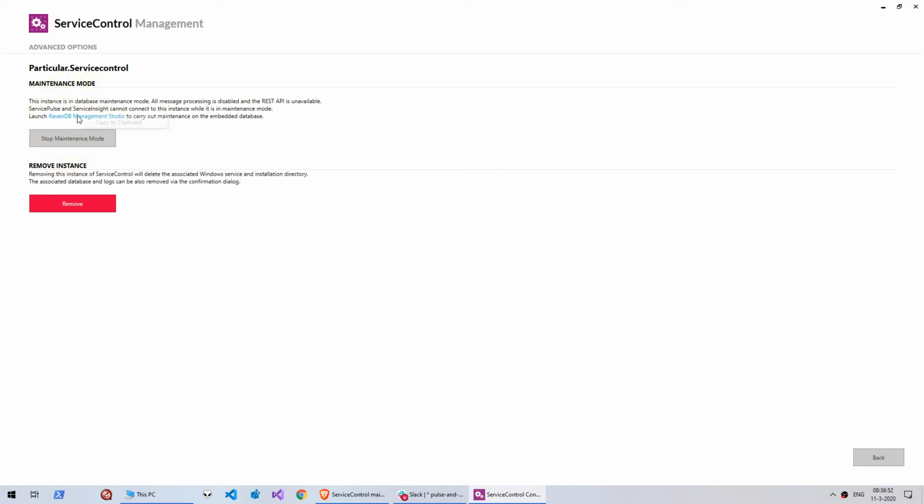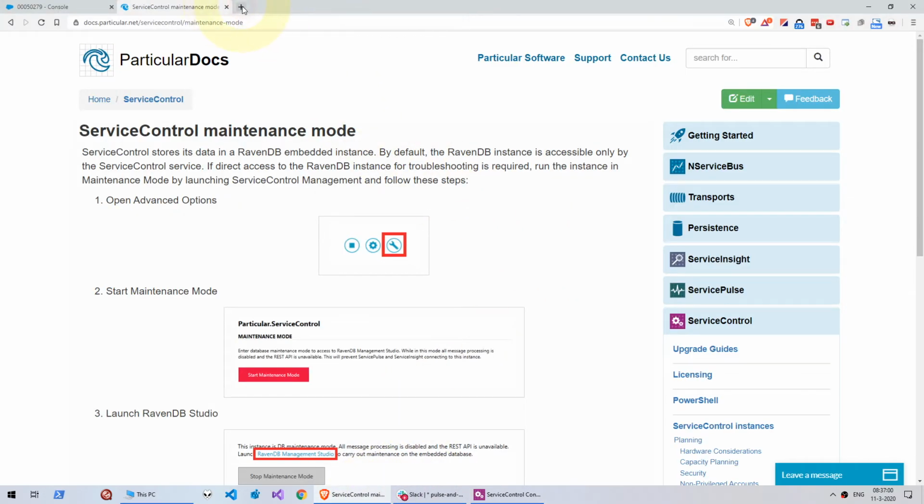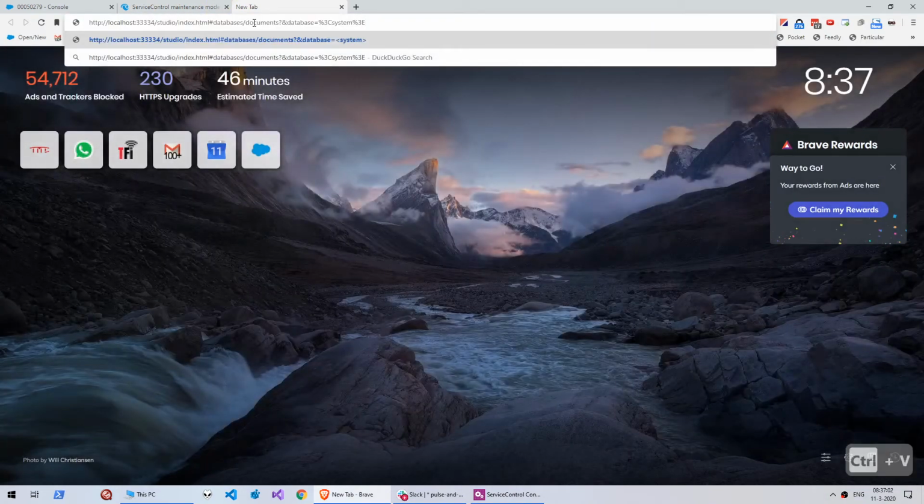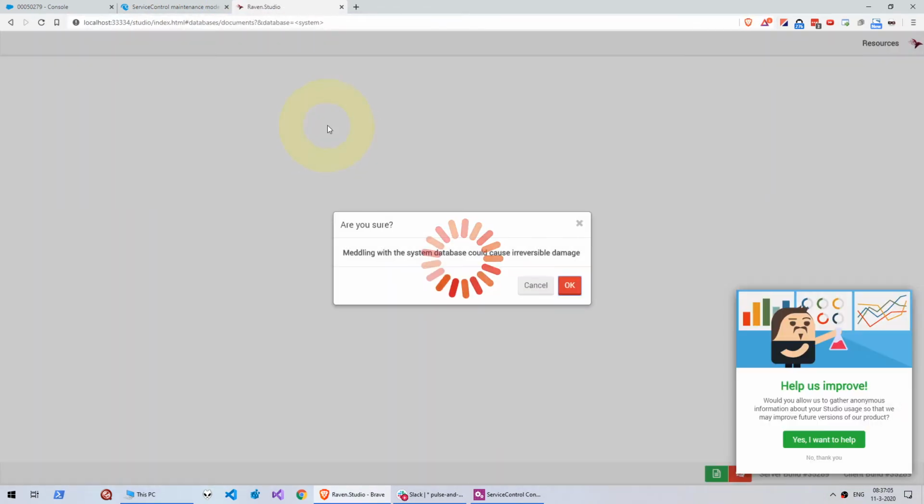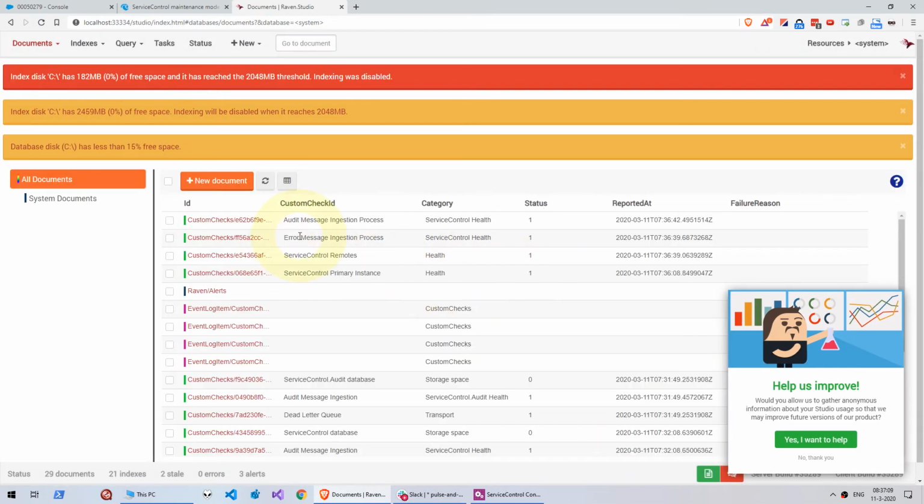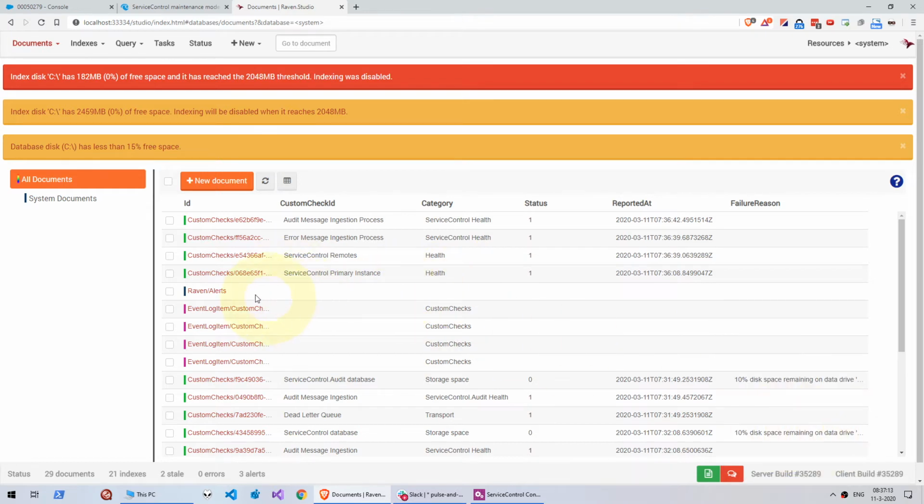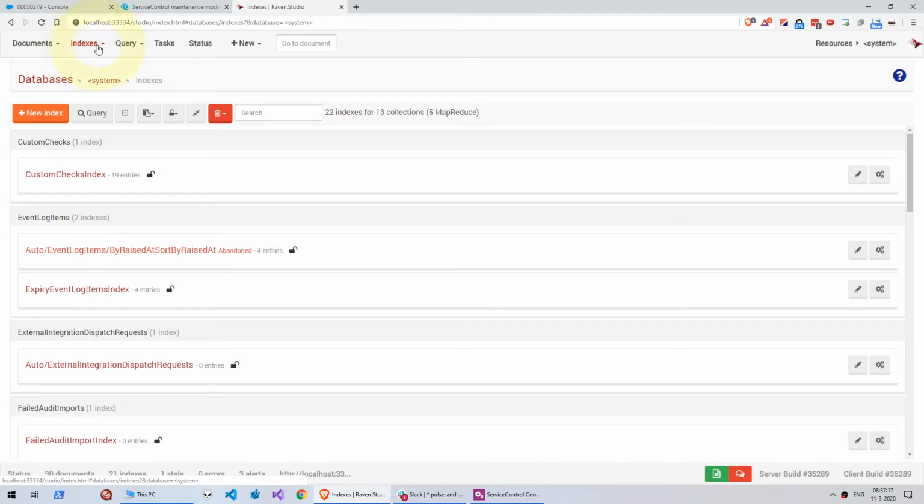then right click the RavenDB Management Studio link, select Copy to Clipboard, open your favorite browser, and now copy and paste the URL. Now we have full access to the embedded RavenDB service, and I'm interested in looking at the indexes.